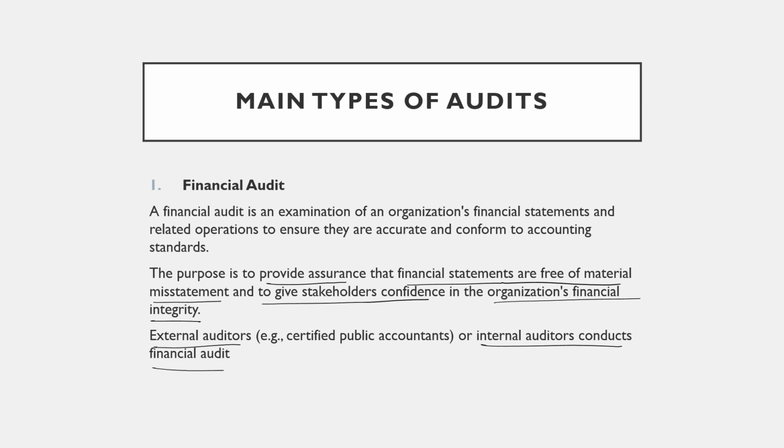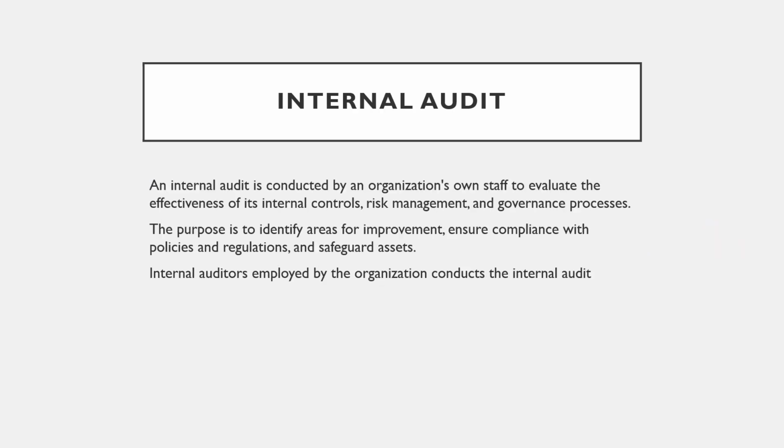The main purpose is to provide assurance that the financial statements are free from material misstatement, that is, true and fair. And this will give confidence in the organization's financial integrity. It is conducted by an external auditor or internal auditor.